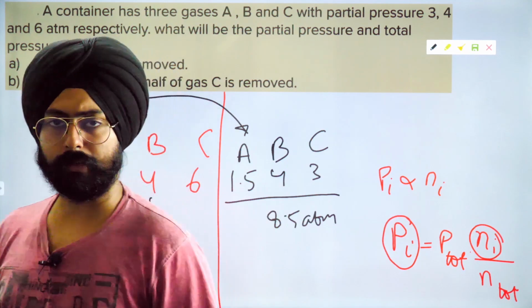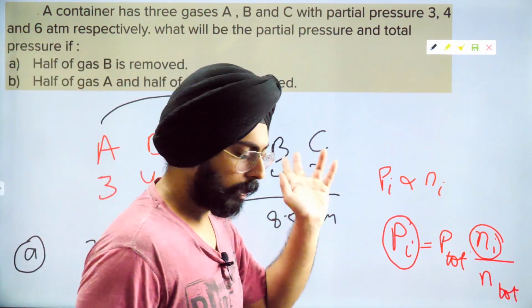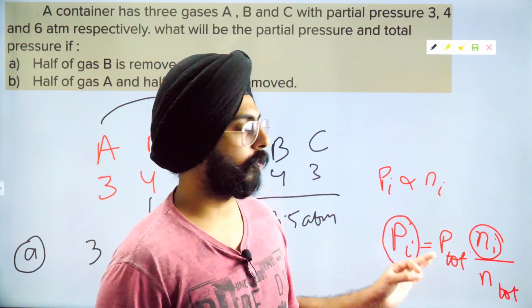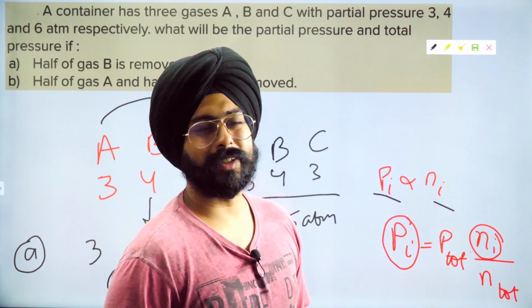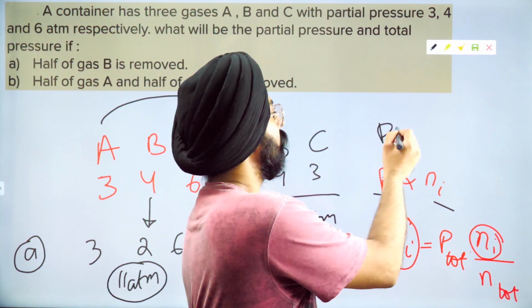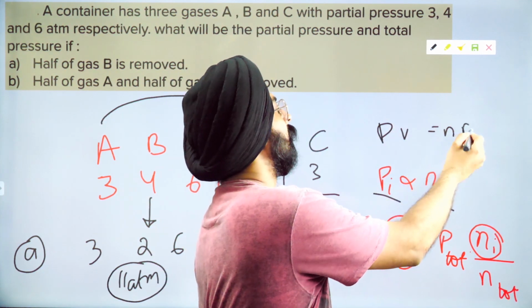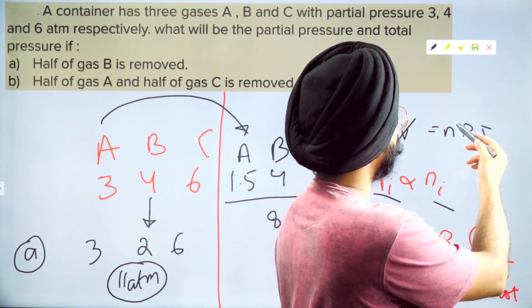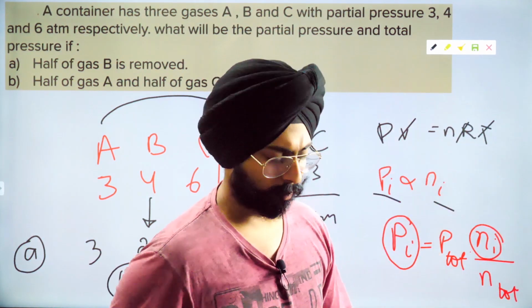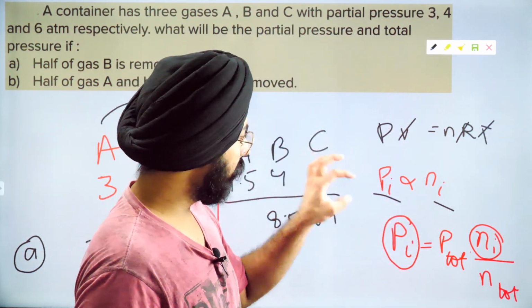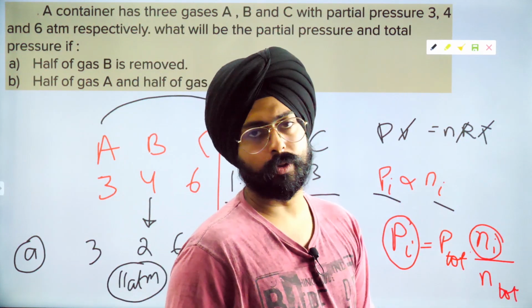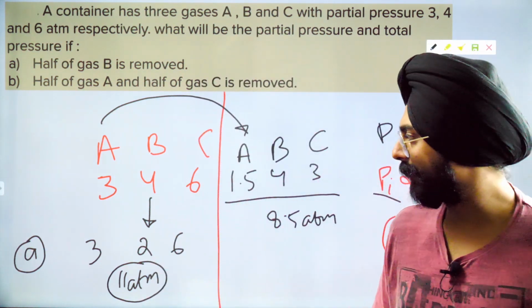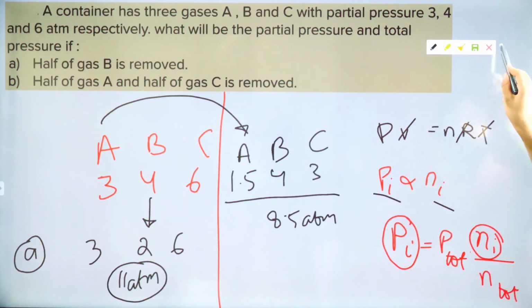This question might look difficult. You might start doing PV equal to nRT. I don't know why we would do that, because simply Dalton's law of partial pressure says pressure is proportional to number of moles. Anyway, our PV is equal to nRT. So if all the other values are consistent, then pressure is proportional to number of moles. And Dalton's law tells us that individual gases can be treated individually. That's what Dalton's law says. Okay, this is done.